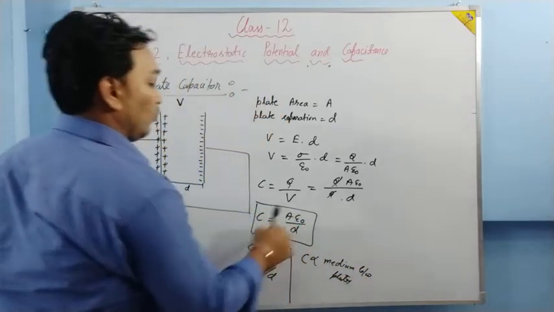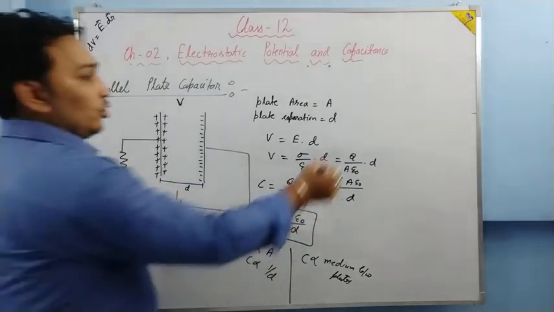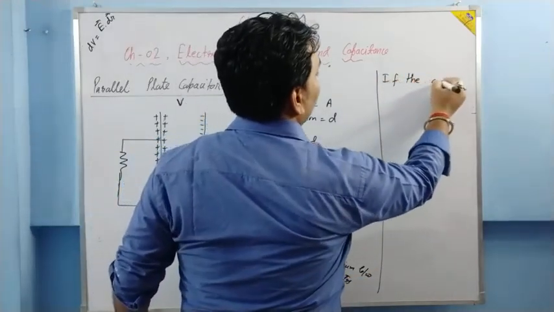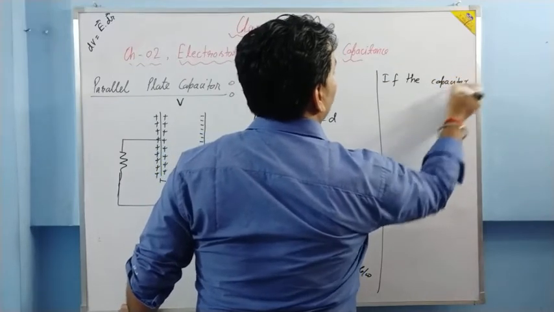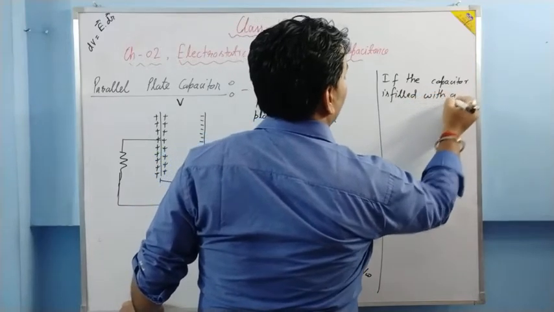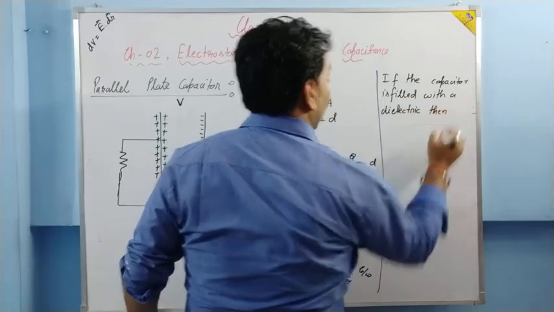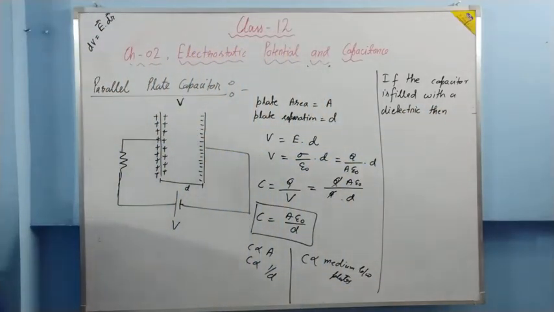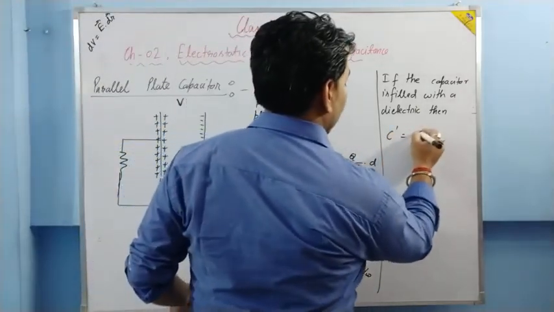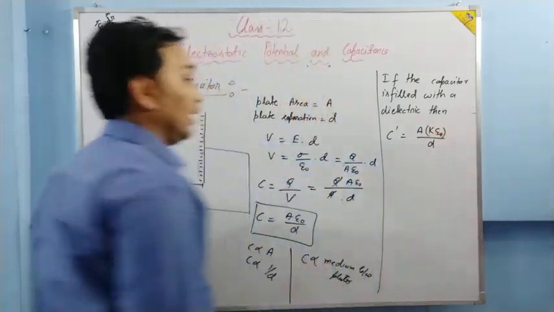As you can see, C is proportional to epsilon naught also. Here no medium is there. That's why it is epsilon naught. Suppose if the capacitor is filled with a dielectric, then what will happen? Then instead of epsilon naught, we are going to have C dash is equal to A K epsilon naught upon D, where K is what? K is the dielectric constant.